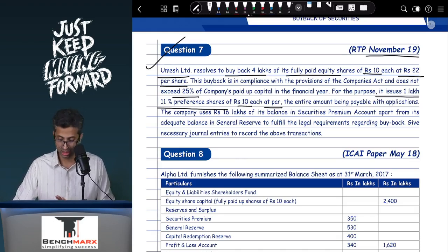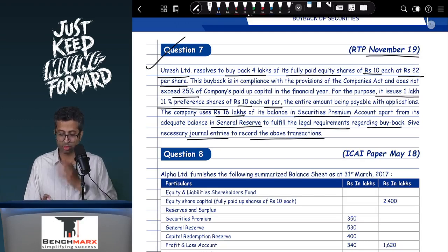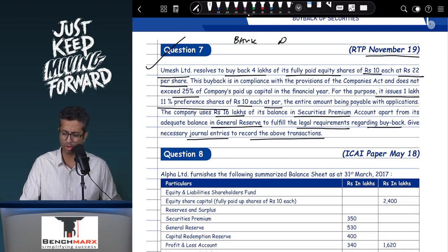The company uses 16 lakhs of its balance in securities premium apart from the adequate balance in the general reserve to fulfill the legal requirements regarding buyback. Give the necessary journal entries to record the above transactions. Now, what will be the journal entries? First is issue of preference shares. The entry for that will be bank account debit. Now, you can create a share application, share allotment, everything, but ultimately to 11% preference share capital. This will be 1 lakh into 10, which is equal to 10 lakhs.